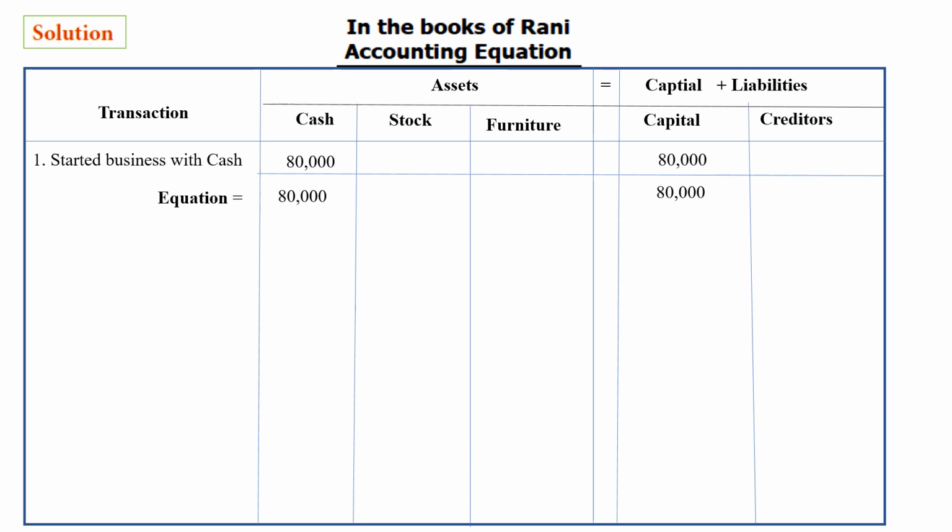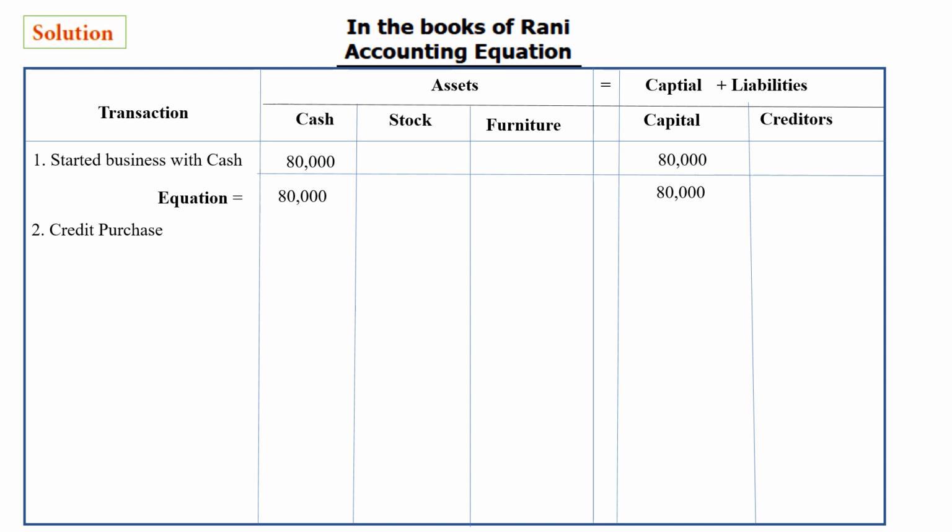And the second one: goods bought on credit from Ramesh. Okay, read the second one. Don't look at the answer in your book, look at the video and be aware of the question in the book. Goods bought on credit from Ramesh. Credit means debt, bought means purchase. We have bought 10,000 rupees worth of goods on credit from Ramesh. So that is a credit purchase.